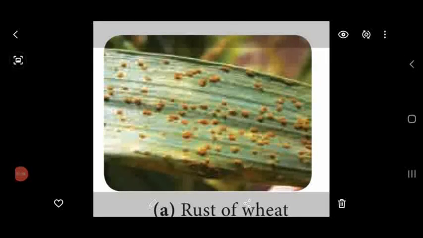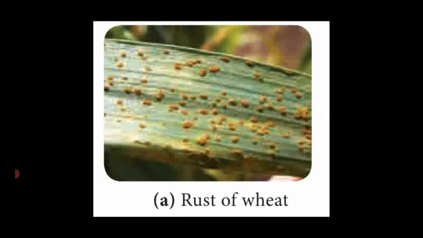Dear students, this is another disease caused by a fungus in the wheat leaf region. They produce brownish yellow color patches on the leafy region, known as rust of wheat. If you take it on your finger and crush it, it forms a yellow color powdery substance. That is said to be rust of wheat in the leaves of wheat, caused by the fungus.